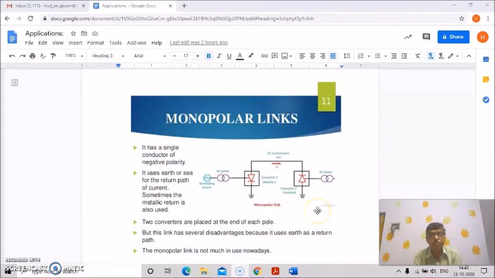One after another, we'll discuss these links. So, what is a monopolar link? This is the diagram of the monopolar link.